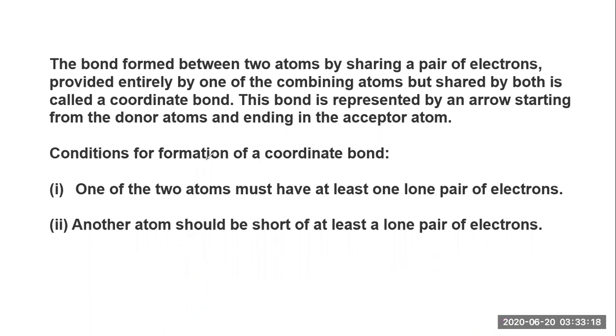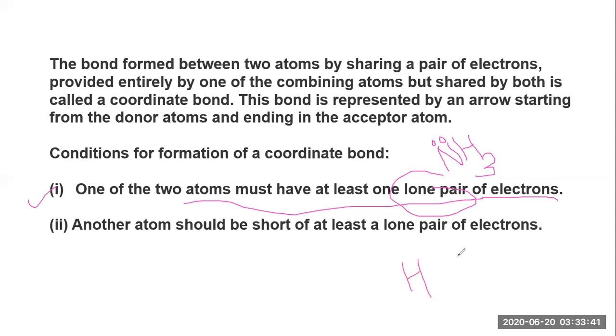The conditions for formation of a coordinate bond: first, one of the two atoms must have at least one lone pair of electrons. That is a more important point. We have seen a lone pair of electrons in the case of NH3, that is ammonia, which has one lone pair of electrons. We have also seen it in the case of H2O, which has two lone pairs of electrons. So nitrogen and oxygen are known to have lone pairs of electrons.